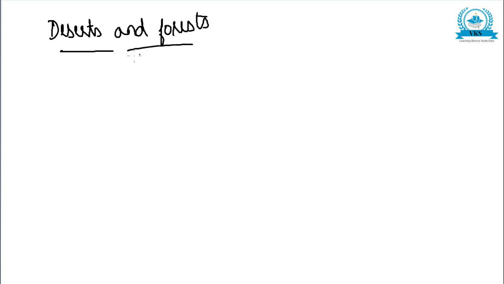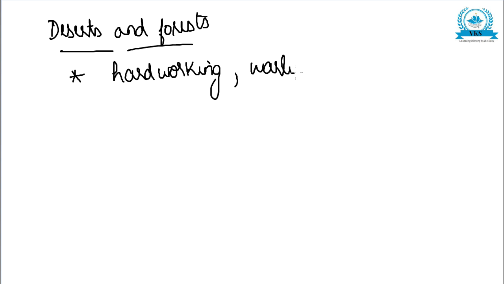The next point which we are going to write is about the deserts and forests. Regarding deserts and forests, the first thing is they have made people hardworking and warlike. And one more thing, that is the oceans. If you consider the physical feature of oceans, oceans have served as a means of connecting the rest of the world.